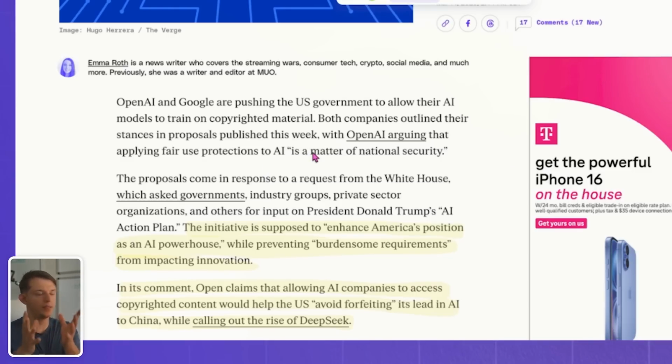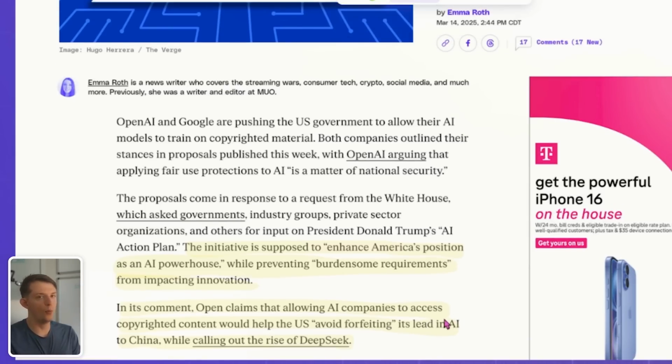And I'm going to explain this in a second if you get a little lost here. But the initiative is supposed to enhance America's position as an AI powerhouse while preventing burdensome requirements from impacting innovation. In its comment, OpenAI claims that allowing AI companies to access copyrighted content would help the US avoid forfeiting its lead in AI to China while calling out the rise of DeepSeek. I think OpenAI is doing a really good job at pretending that DeepSeek doesn't scare the crap out of them. I know for a fact that it does.